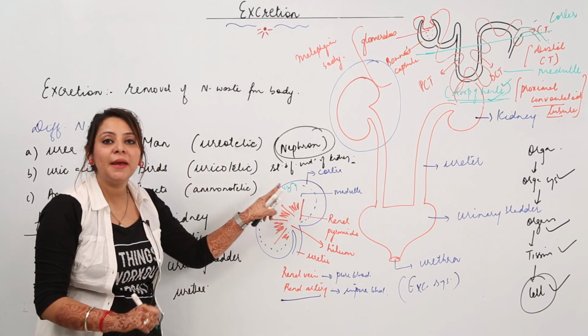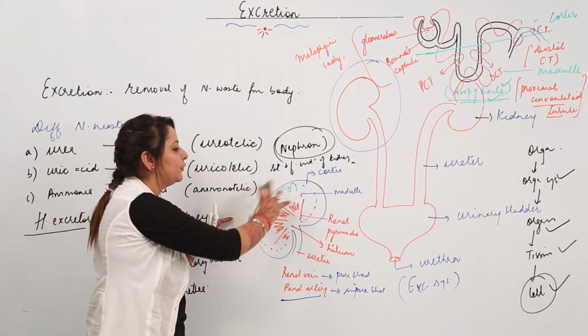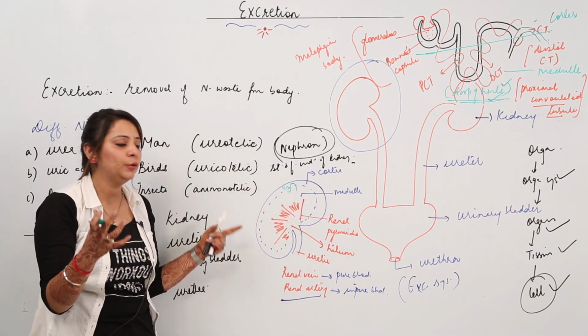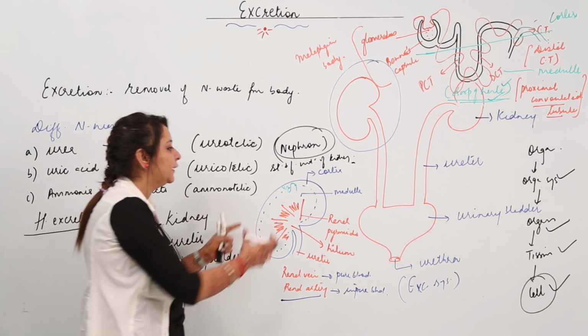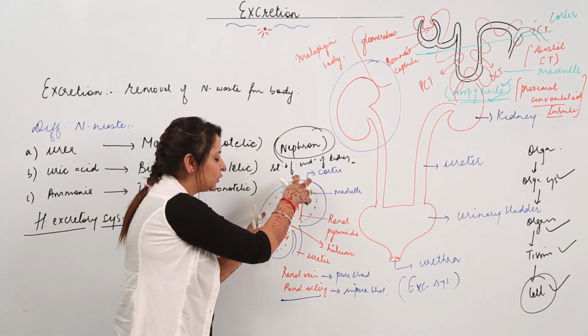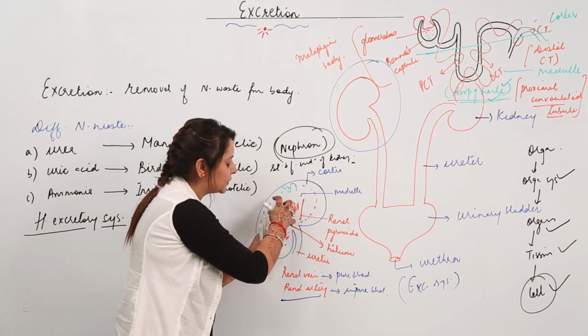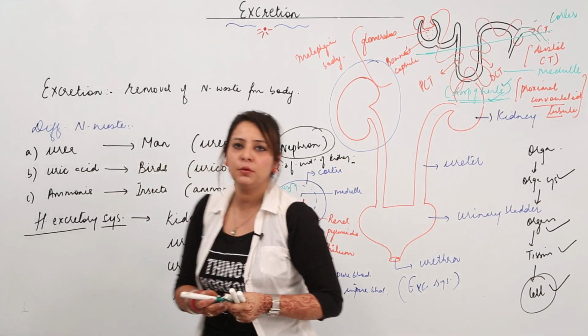So like this, many nephrons are present in the kidney, and a lot of collecting tubules of different nephrons unite together to form bigger tubules, and finally even bigger tubules, and they all pour their secretion into the renal pyramids, and then they extract all the waste and get directed into the ureter. So now we'll be taking up the mechanism of excretion.